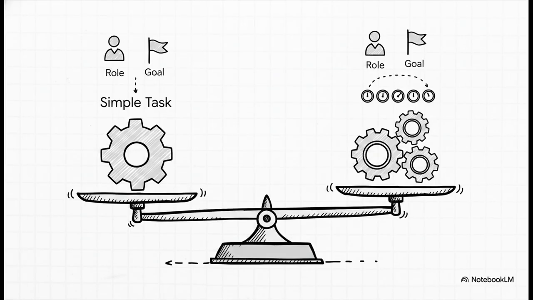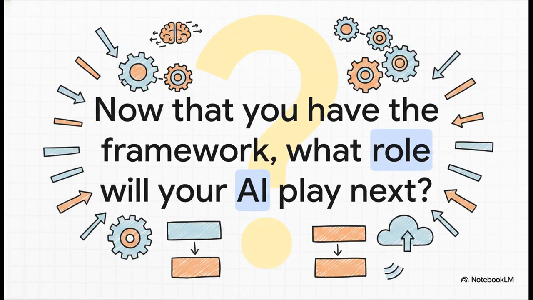So if you take just one thing away today, let it be this. Start simple. Just role and goal. And then you only add those precision dials when the situation and the complexity of the work really demand it. This whole framework gives you the control to manage complexity and to get reliable, actionable output every single time. So really, the only question left is what role are you going to have your AI play next?